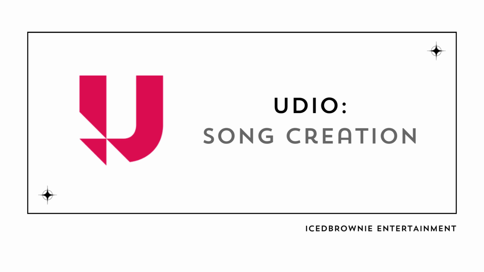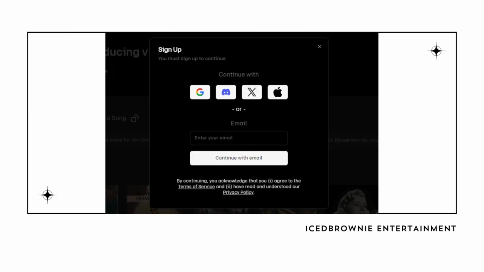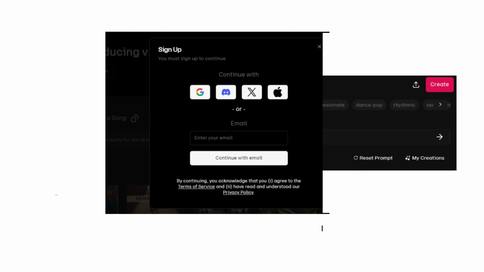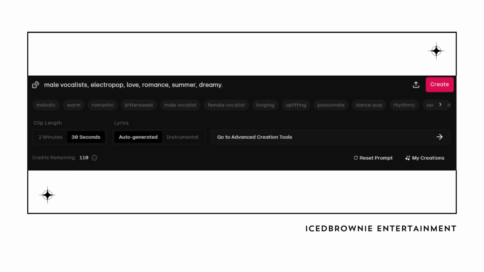Udio, song creation. Finally, we've arrived at the most anticipated part of this video, creating the songs using Udio. This is where the magic happens, turning our lyrics into fully produced tracks. So, let's dive in. First, you'll need to sign up with one of the available options on the Udio site and have the lyrics for your first song on standby. Once you're all set, you'll begin by adding the descriptors of the song into the prompt bar, using the description you already have for your first song, and choose keywords for the instrumental and overall vibe. Something like uplifting, synth-driven, and energetic, for example.